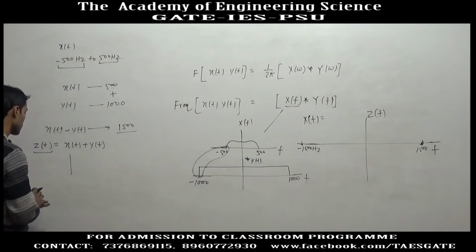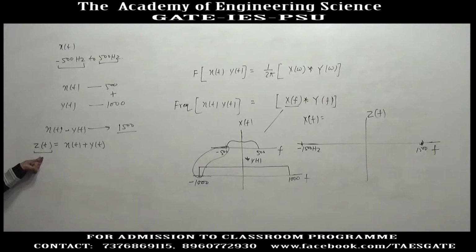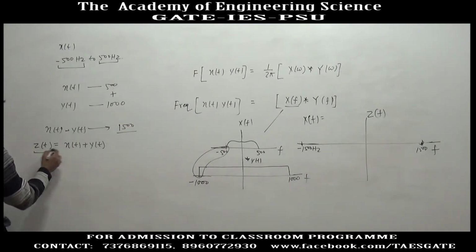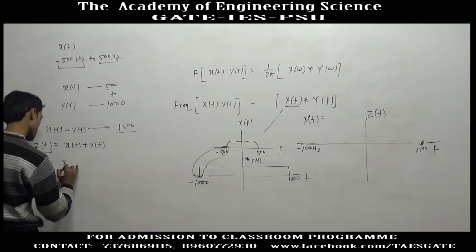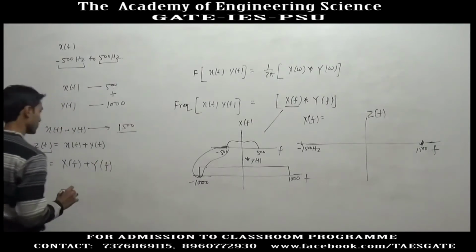So again, for sampling zt you need to find out the frequency transform of zt. Now if you want to take the frequency transform of zt, you don't need to take convolution. Simply you will say that zf is equal to xf plus yf.